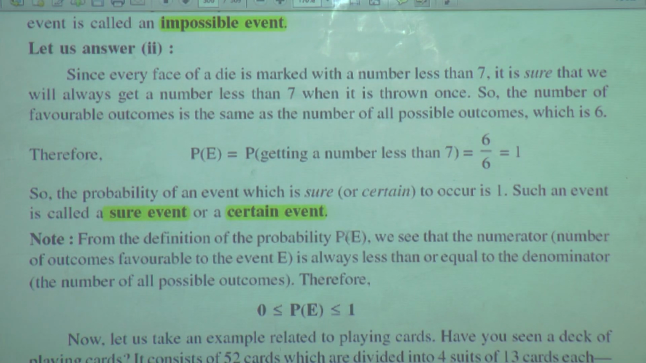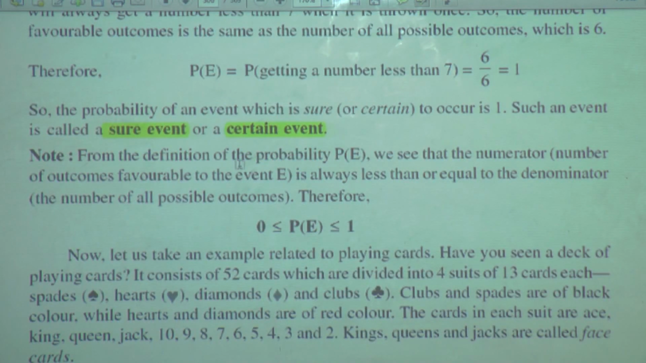What does the note say further? From the definition of the probability P of E, we see that the numerator, the number of outcomes favorable to the event E, is always less than or equal to the denominator, that is, the number of all possible outcomes. Therefore, 0 is less than or equal to the probability of that event, which is less than or equal to 1.